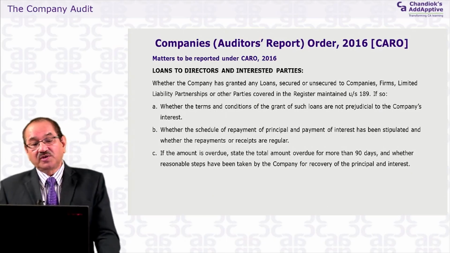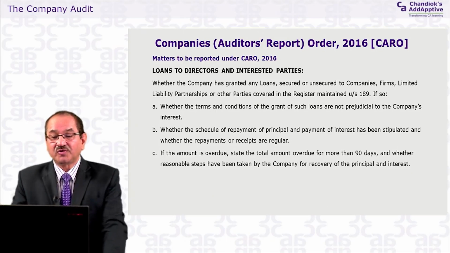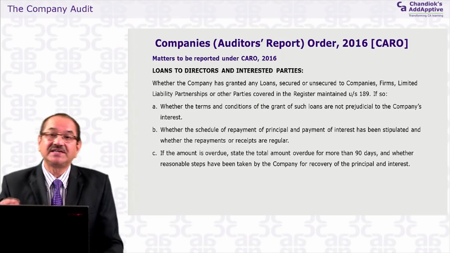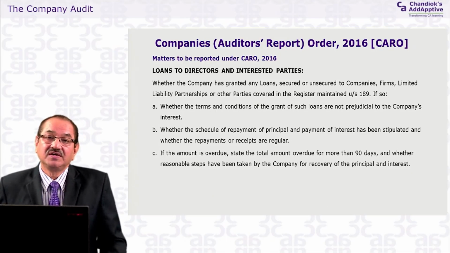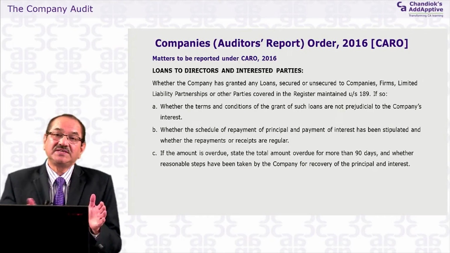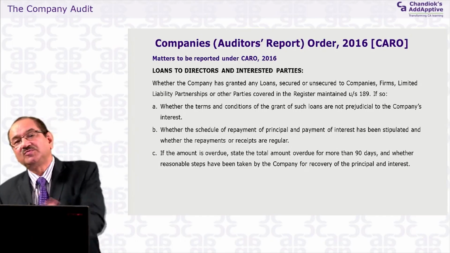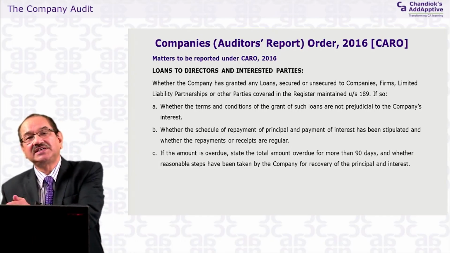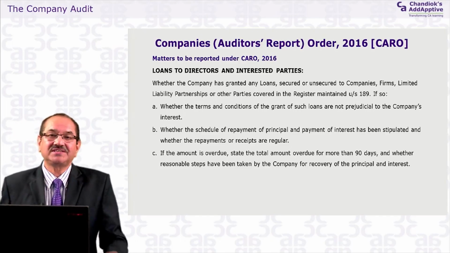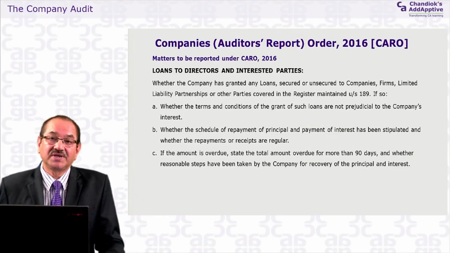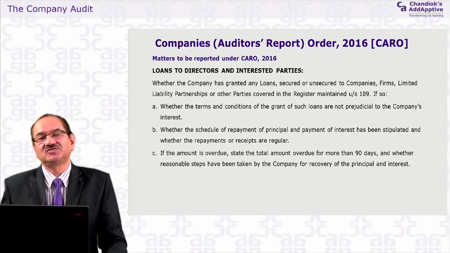If the amount is overdue, state the total amount overdue for more than 90 days. This is the point which has been particularly written here, 90 days. Earlier it was not there. Whether the payment is overdue by 90 days means when it becomes due, the 90 days has exceeded and then payment has not been made. It is just like that in the banks. So you see that when the NPA, non-performing asset, is declared, that 90 days criteria is also in the bank.